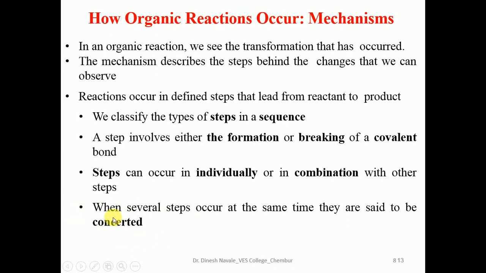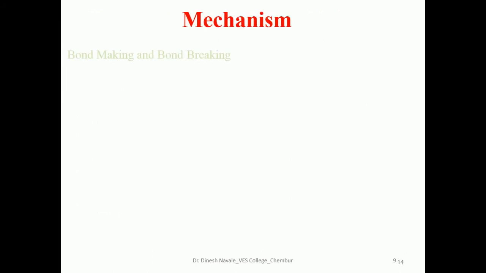If one reactant is converted into the product, it is a single step. If one reactant is converted into an intermediate and then the product, it is a two-step reaction. But many organic reactions, like pericyclic reactions, have multiple steps happening in a single step, at a time. Such reactions are called concerted reactions.